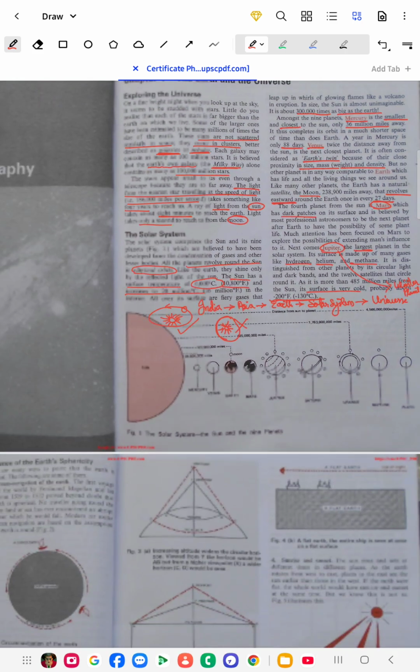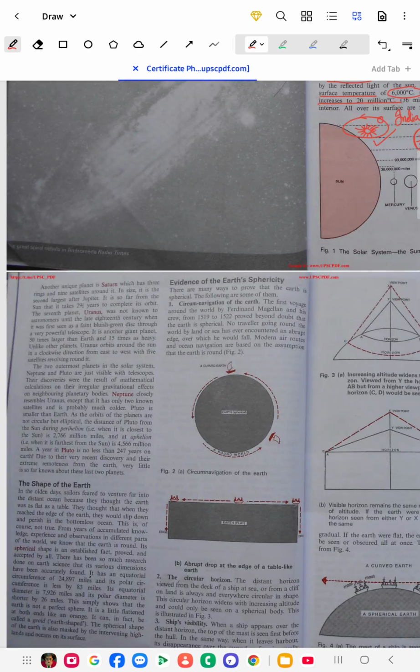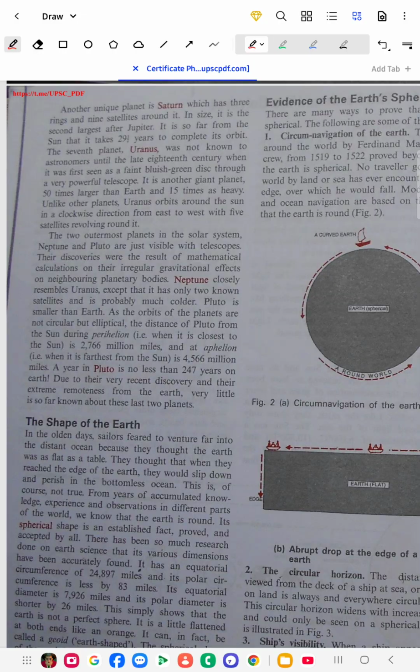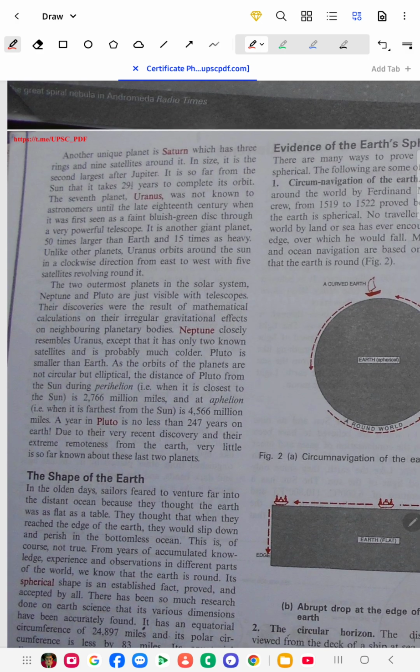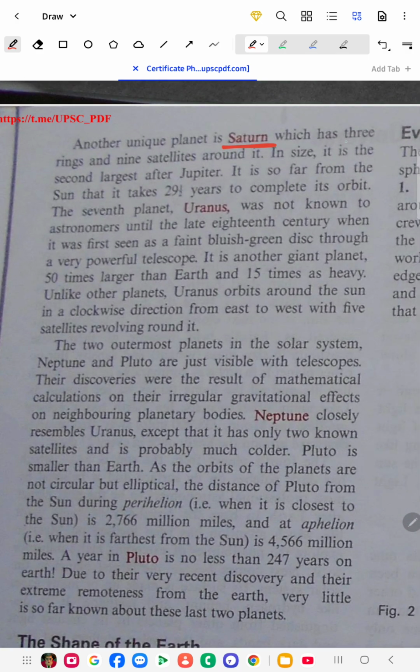Then comes the next part of this chapter, which is about Saturn. You just have to learn one or two important points about each planet. Saturn has three rings and 9 satellites around it. It is the second largest after Jupiter, and it takes 29 and a half years to complete its orbit.